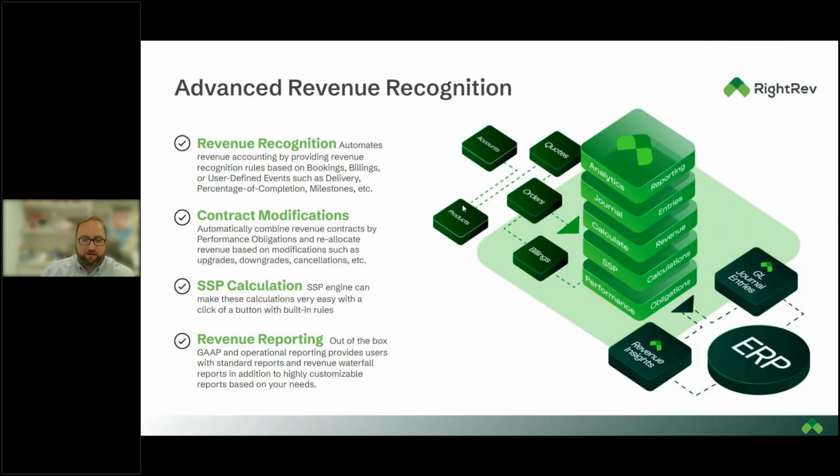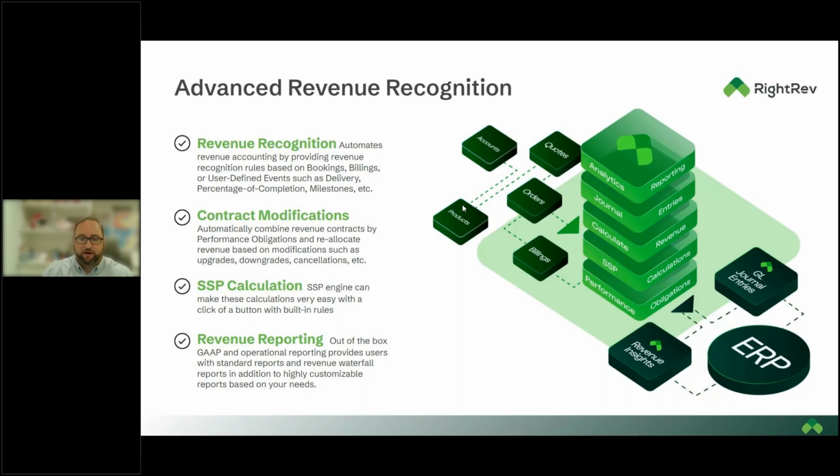With some of that functionality, obviously revenue recognition is at the core of what we're doing. We're trying to automate your revenue recognition based on whatever revenue trigger you might have, whether that be bookings, billings, or some sort of event that's taking place. We also layer in contract modifications.